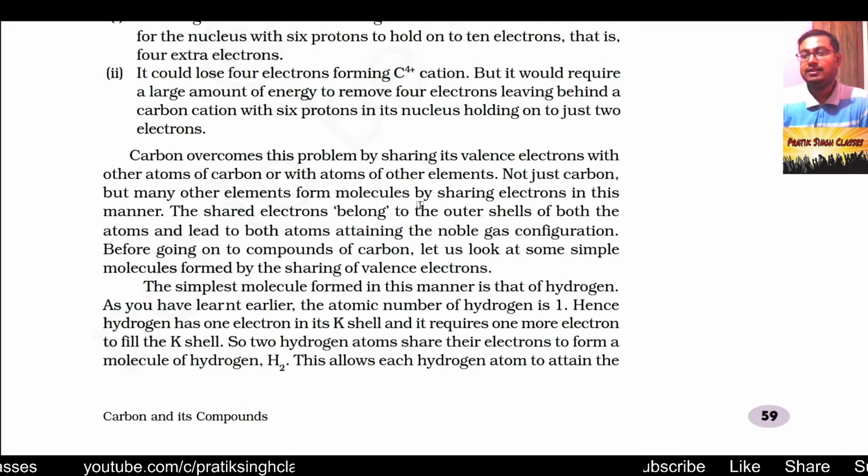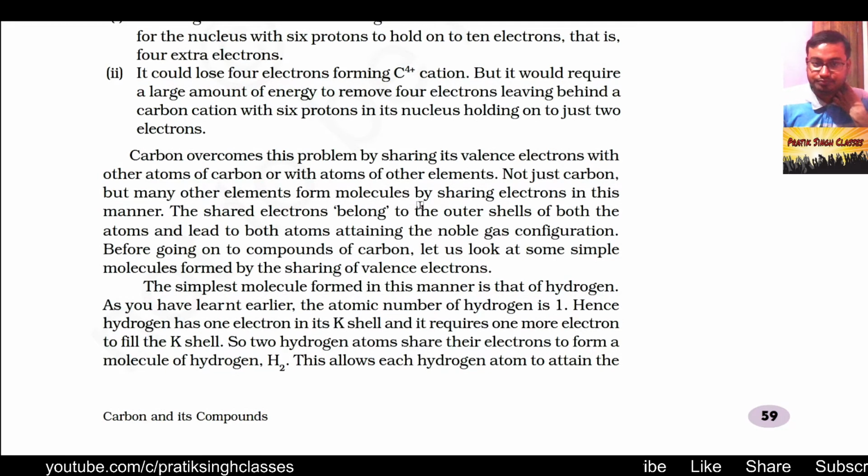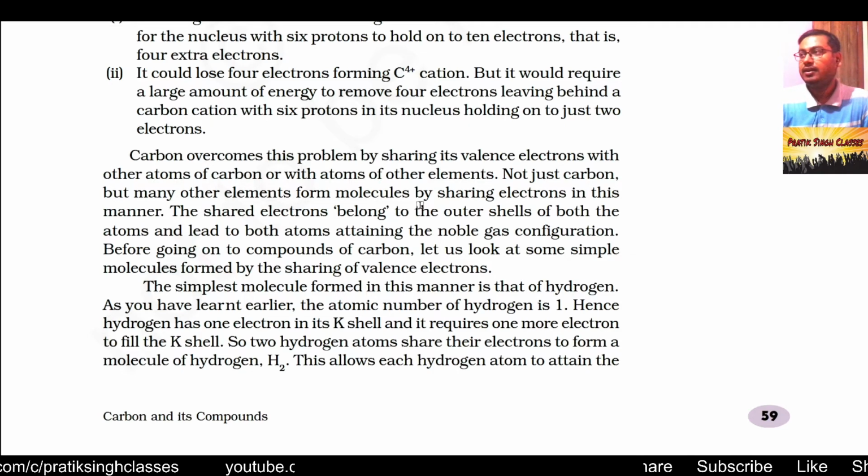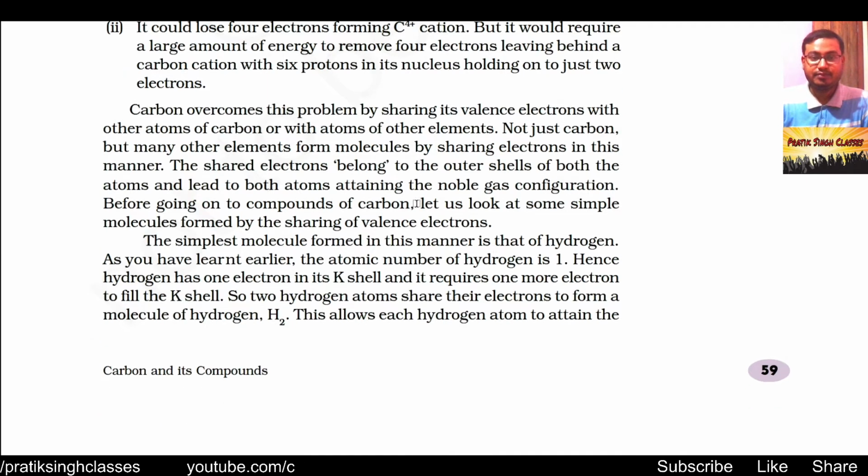Again, in the nucleus there will be 6 protons, but only 2 electrons, and it will become a very imbalanced situation. The nucleus cannot hold this situation, because in the nucleus there are some different phenomena of how protons stay together.